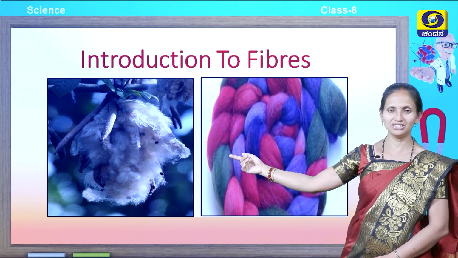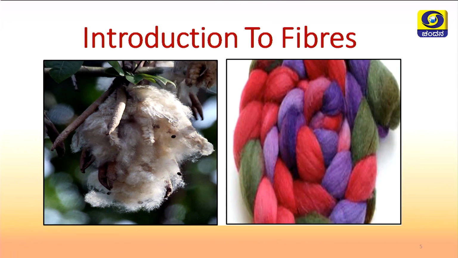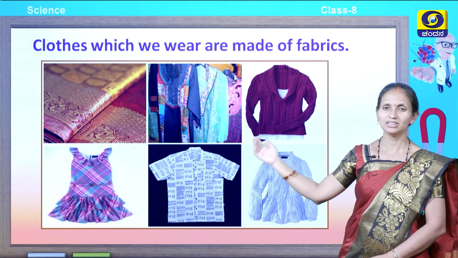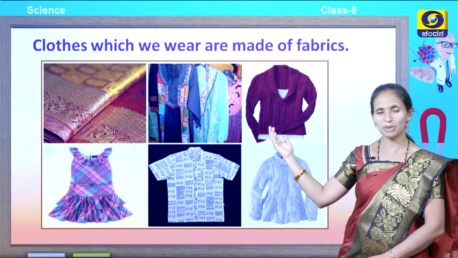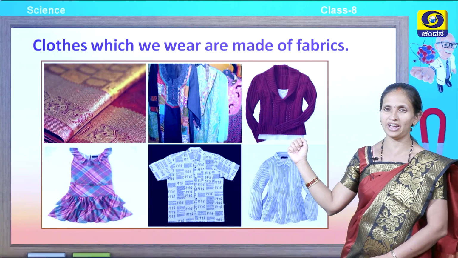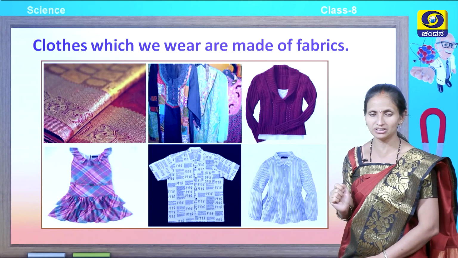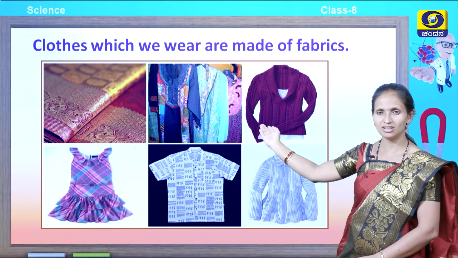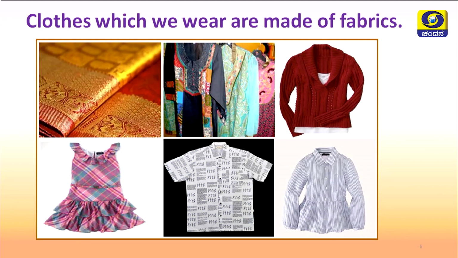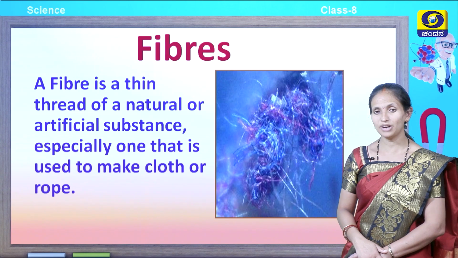So, you can look here children, how does a fiber look like? The fibers are used in making of fabrics. So, what are fabrics? The clothes which we wear are made up of fabrics. You can look here, a saree, dresses, a sweater, frock, shirts. These are different types of fabrics which are made up of fibers, and they may be natural or they may be synthetic. Let us see, what are fibers?